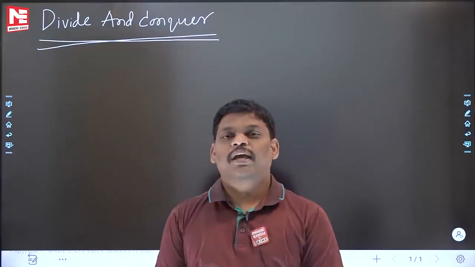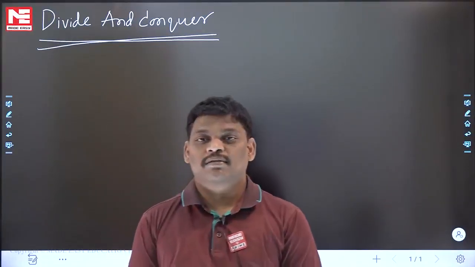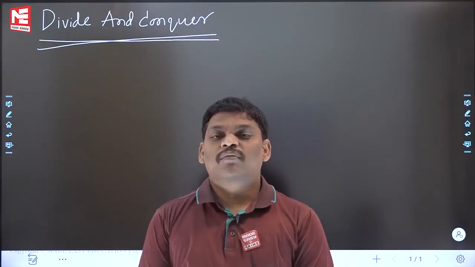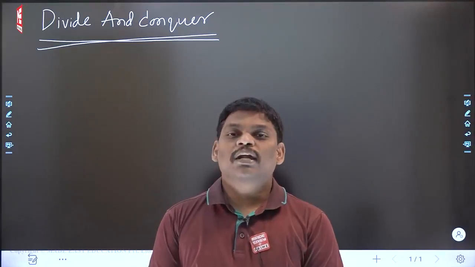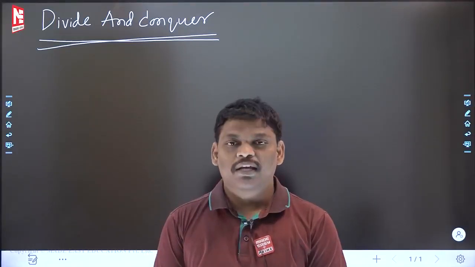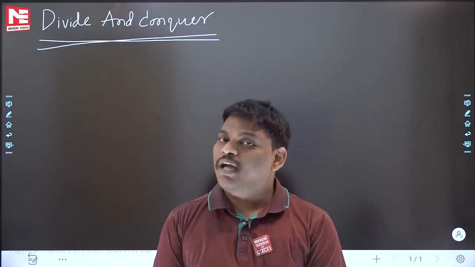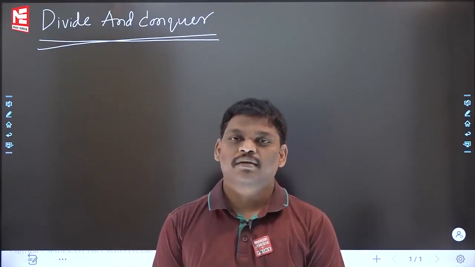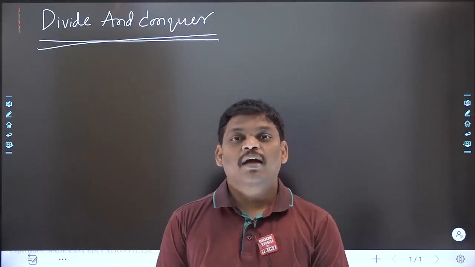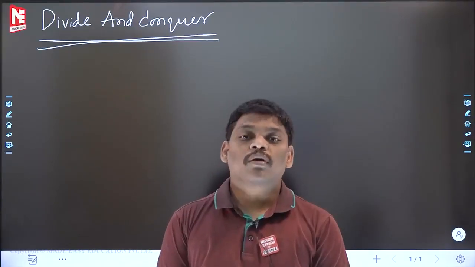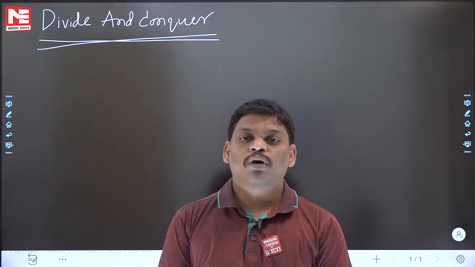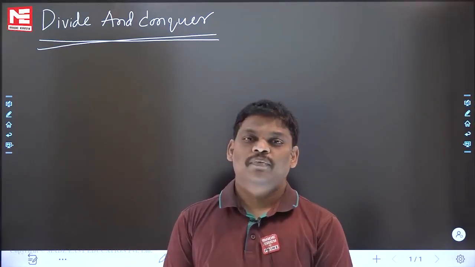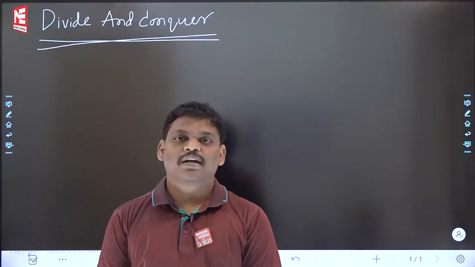Let me tell another story, please listen. Divide and conquer is saying, don't write an algorithm for any problem blindly. I am already there, you can use me. Divide and conquer is saying that I am one kind of algorithm for your problem, I may be one of the solutions. You can use me. That is one thing divide and conquer is saying.